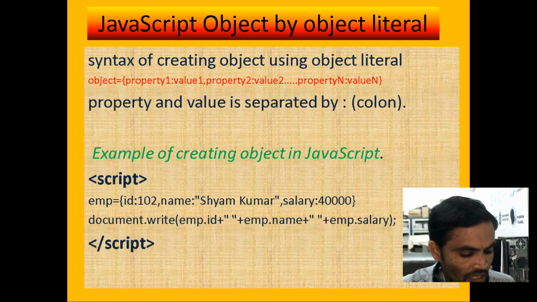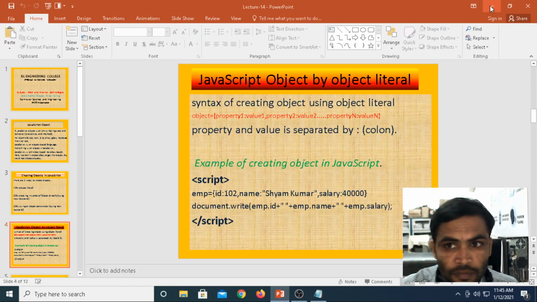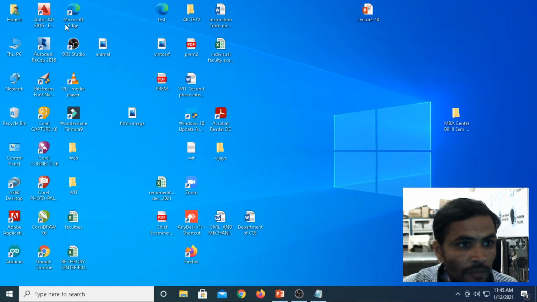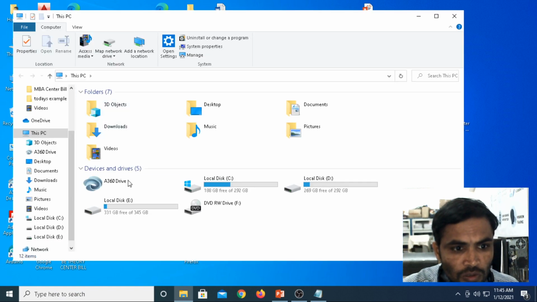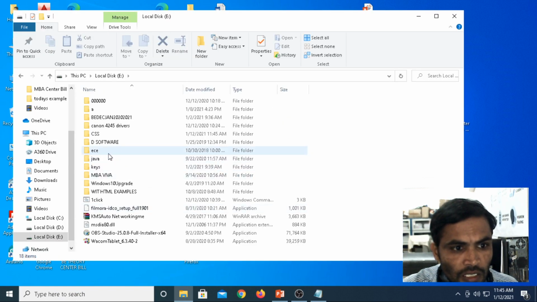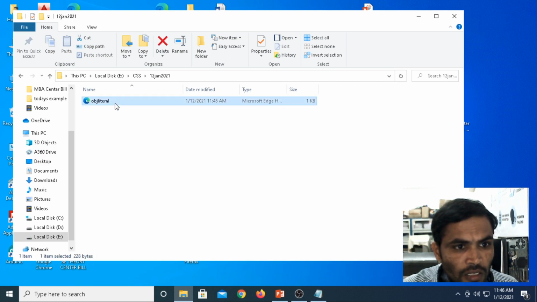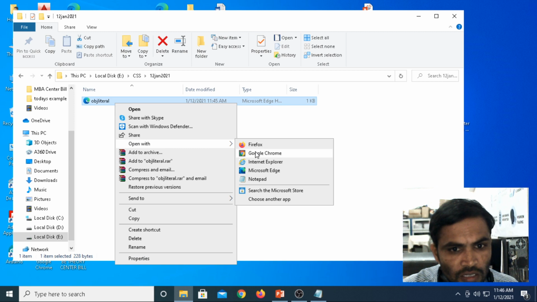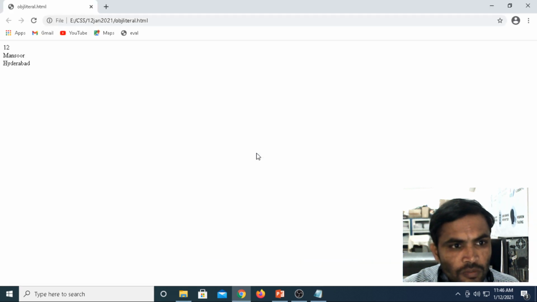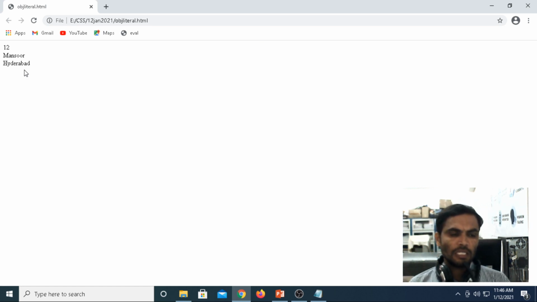After saving the file, if you want to run the program, go to This PC, E, under CSS, 12, then open with browser, open with Chrome. We are getting 12 Mansoor Hyderabad. Means an object can consist of properties. Those properties we call with the help of object dot property name. This is the object literal.